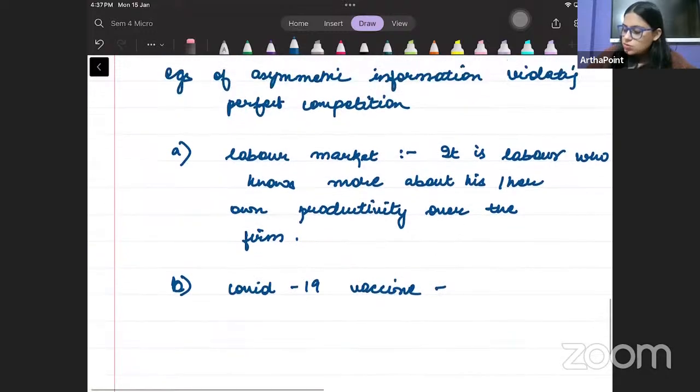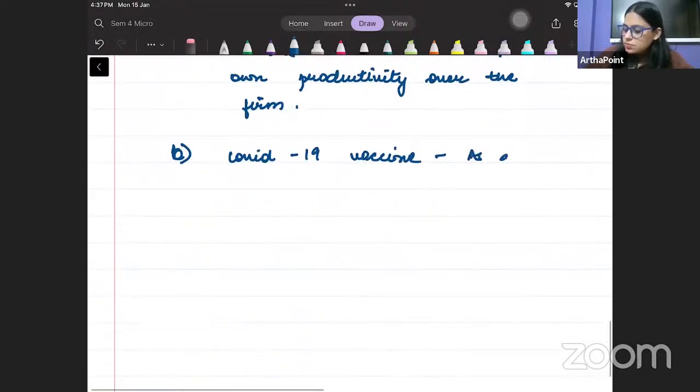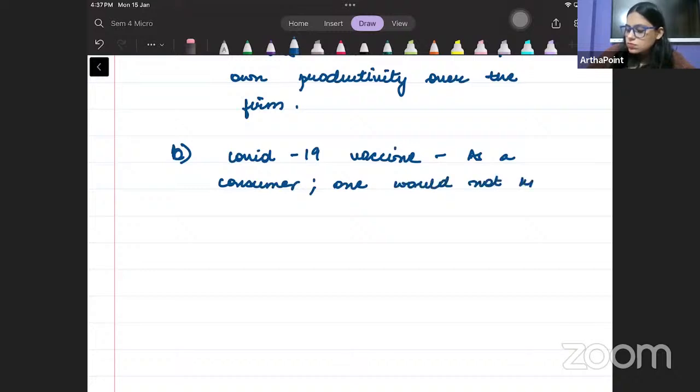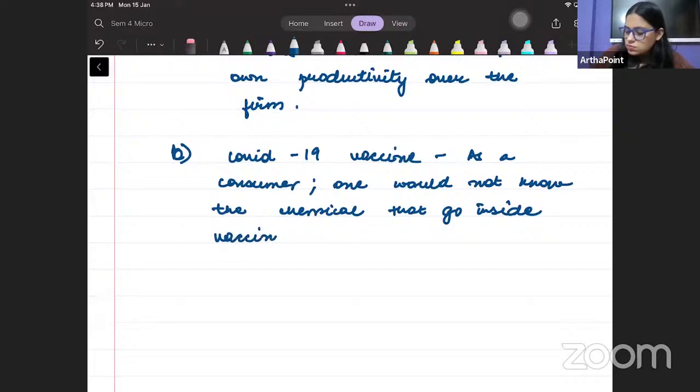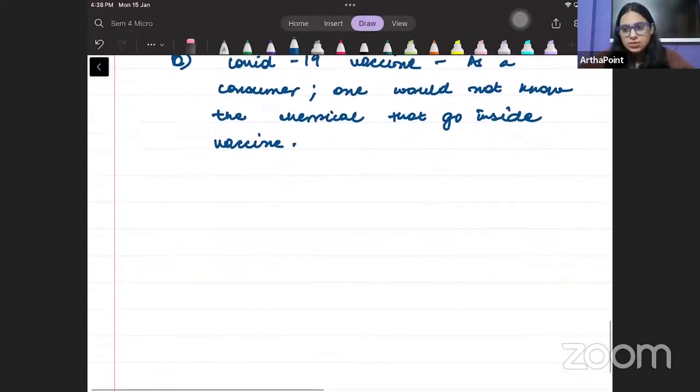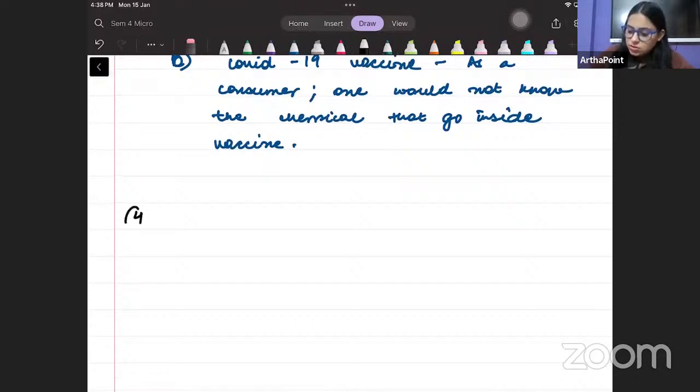So as a consumer, one would not know the chemicals or whatever you call it, the medicines, the chemicals that go inside the vaccine. Right, beta? That's the third part. Now let's go to the fourth feature. So the fourth feature is pre-entry and exit.